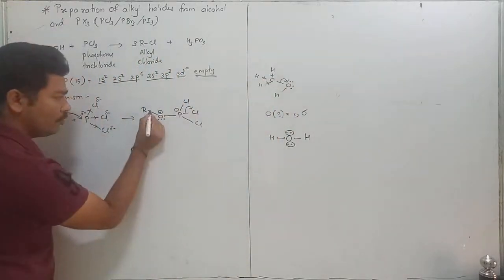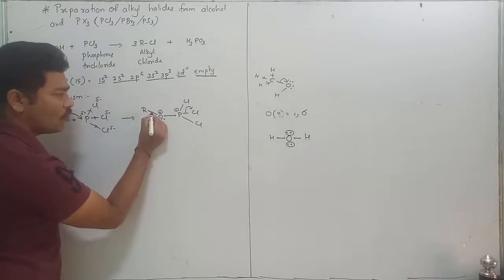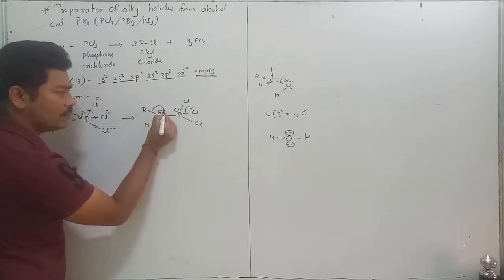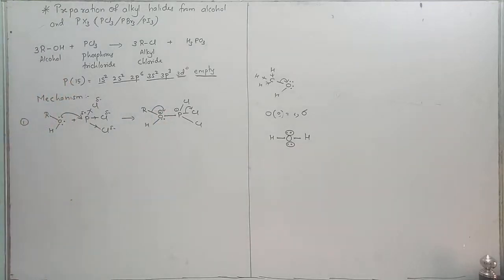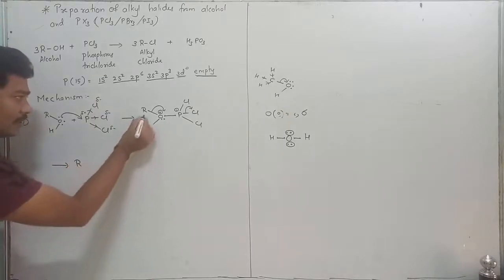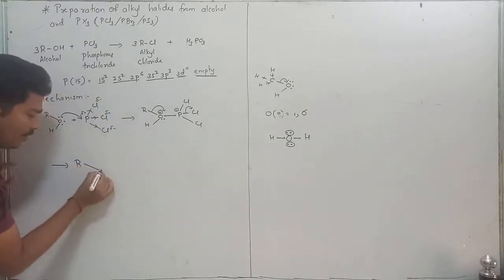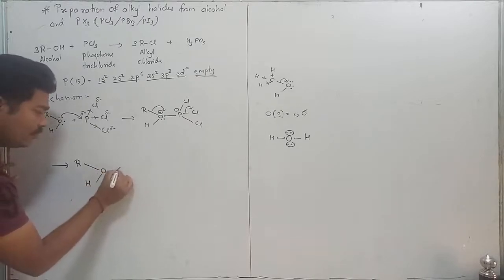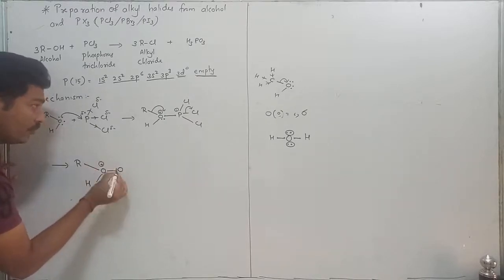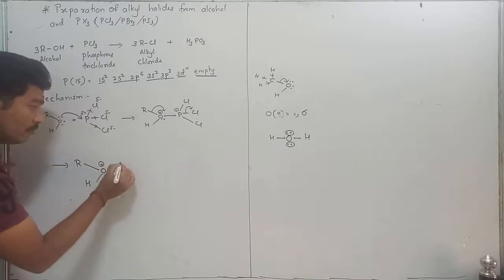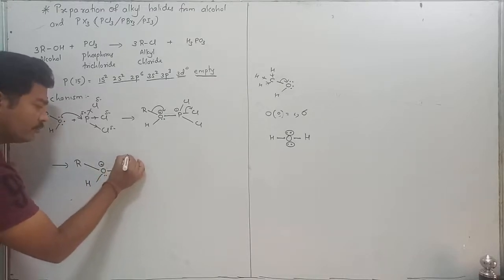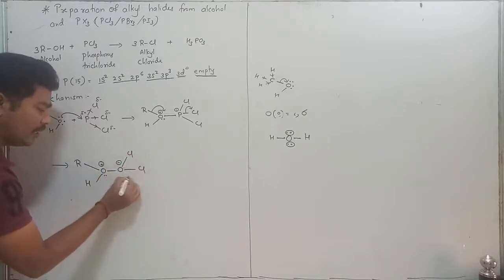Okay? Therefore, the R donates the electron to oxygen, due to which there is preparation of R. Since R is over here, I will write it in this manner: O H, single bond O, charge positive, phosphorus charge negative, Cl Cl Cl.